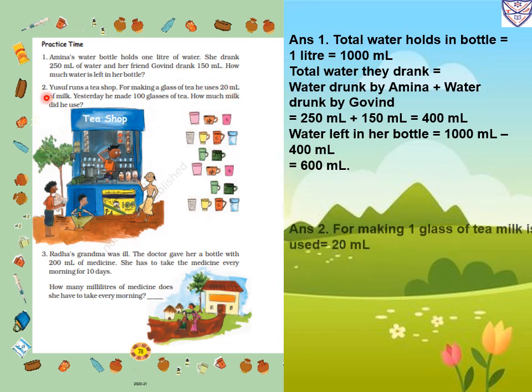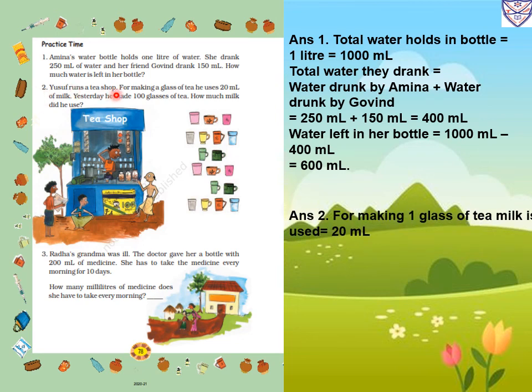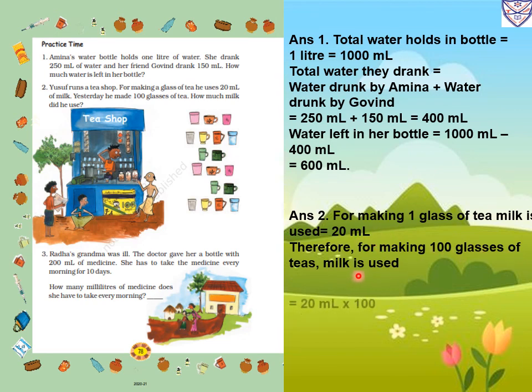Now number 2. Yusuf runs a tea shop. For making a glass of tea, he used 20 milliliter of milk. Yesterday, he made 100 glasses of tea. How much milk did he use? So for making one glass of tea, milk used is 20 milliliter. Therefore, for making 100 glasses of tea, milk used is 20 milliliter multiplied by 100, so we will get 2000 milliliter.